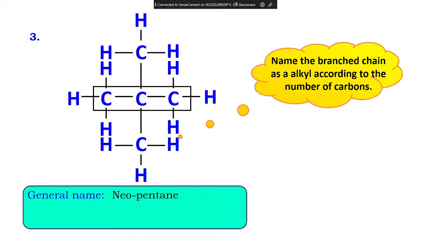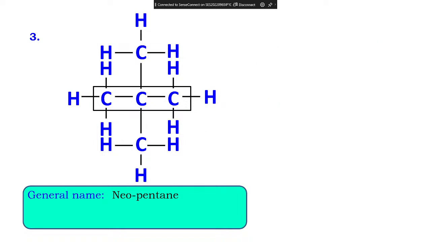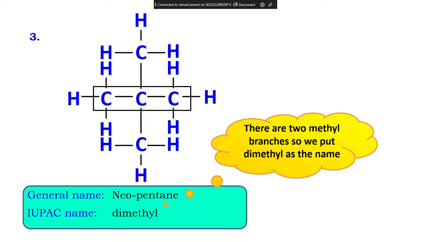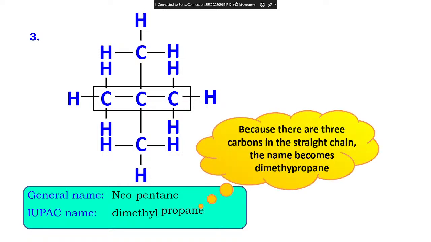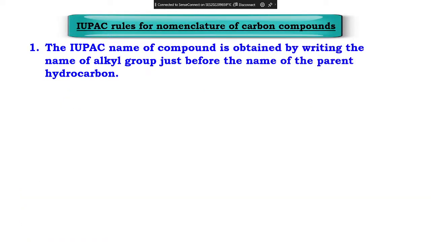Name the branch chain as alkyl according to the number of carbons. So how many carbons you have? Yes. So the answer is dimethyl. Here you have CH3. Here you have CH3. So here one CH3, here one CH3. That's why it is what? Dimethyl. And in the end it will be pentane. Dimethyl, sorry, propane. 3, no? Propane. Got it? This is how you are going to name it. So like this we have, okay.